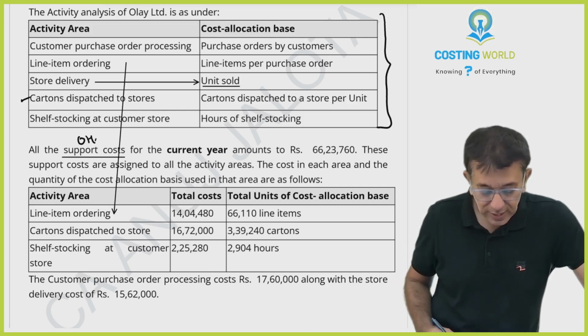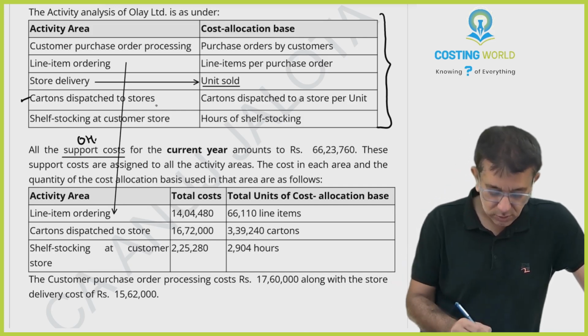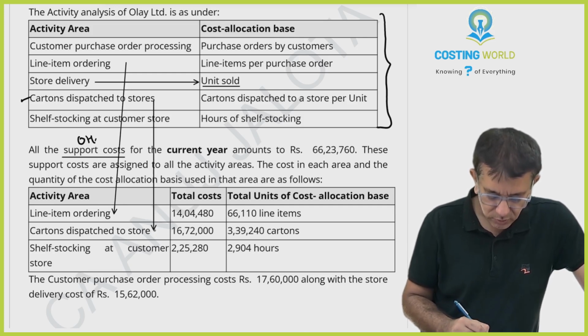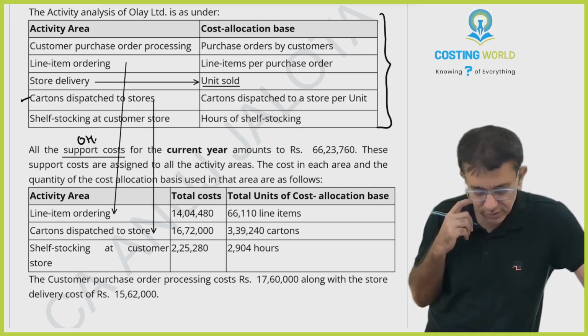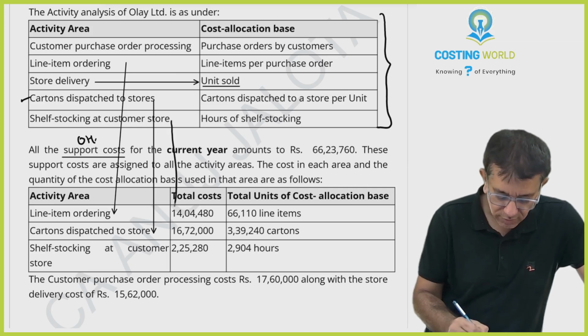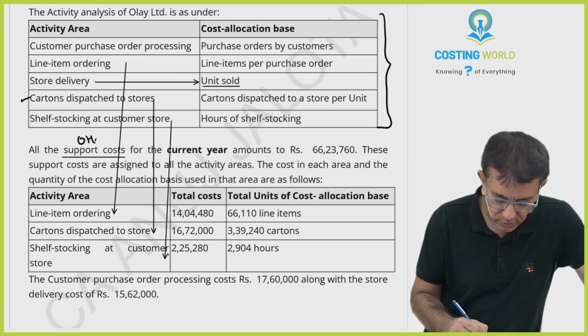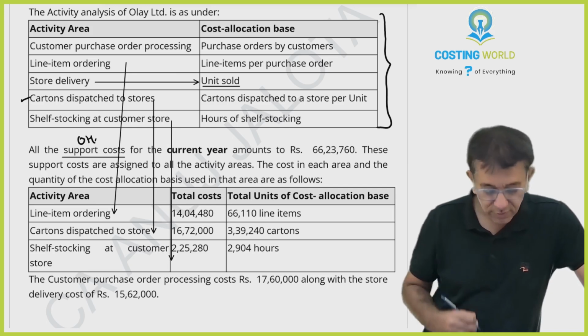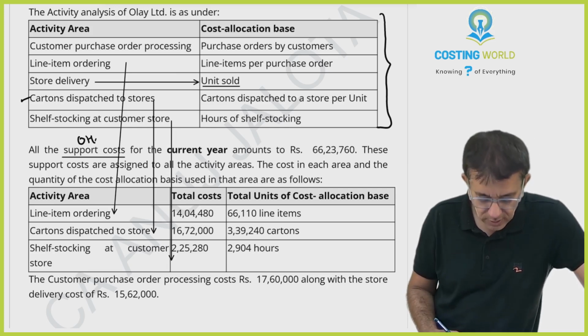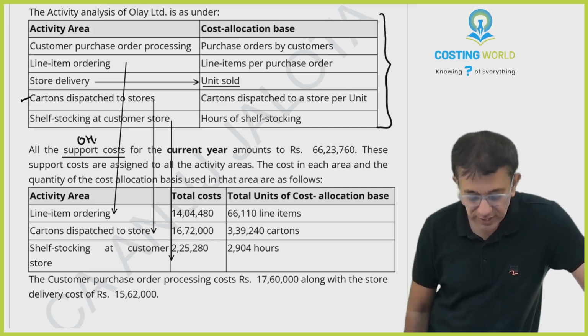Further, cartons dispatched to the stores 16,72,000. Okay, so therefore this cost is over here. Shelf stocking. So therefore this cost is over here. Okay, this cost is over here. Further, the customer purchase order processing cost is 17,60,000.